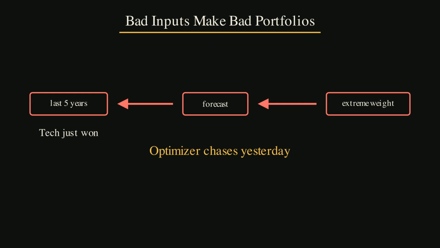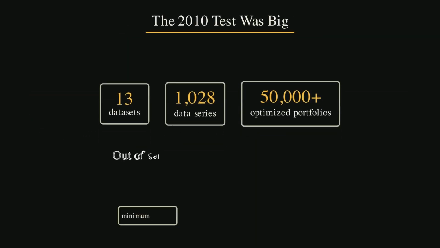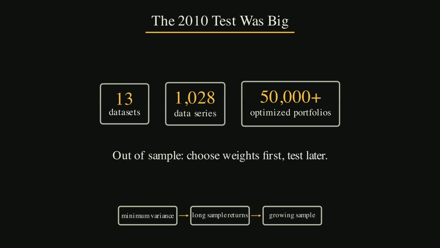The equal weight rule avoids this trap because it refuses to forecast. That is its strength. But it also refuses to learn from risk. That is its weakness. If 2 assets usually crash together, equal weight does not care. If 2 assets hedge each other, equal weight does not care. If one asset adds the same return with much less risk, equal weight does not care. It is humble. It is also blind.